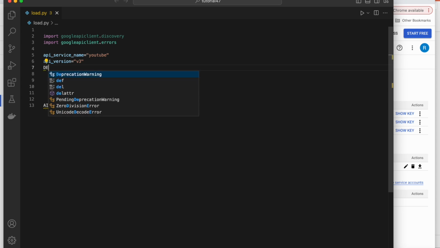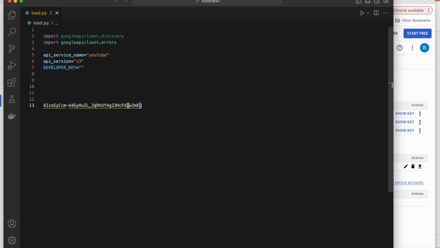So the developer key is the key that I'll be going to use. Just now I copied it, something like this. We're going to cut this thing here and paste it here. Everything is done here. I just gave an extra space here. So the API key is there, developer key, everything is there.